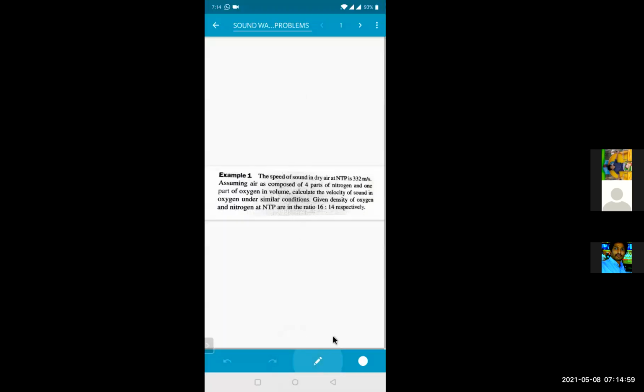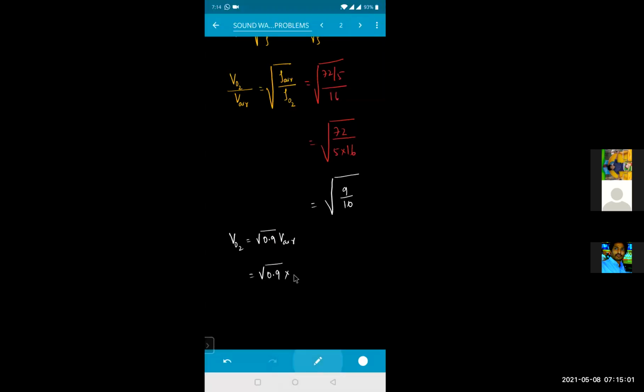So this will be equal to the square root of 0.9 into 332. That will give me the answer. So the square root of 0.9 is approximately 0.95 into 332. What does it come to?